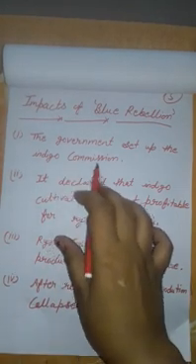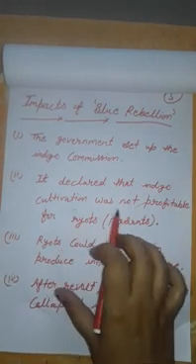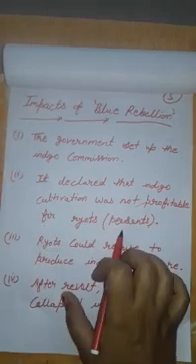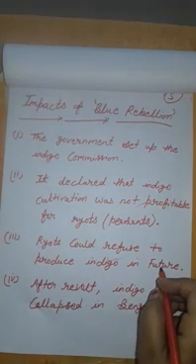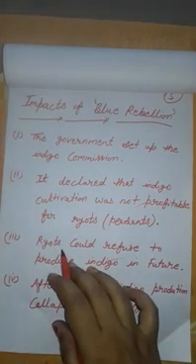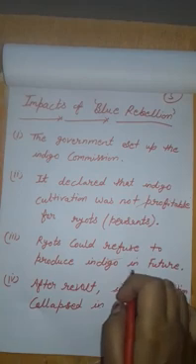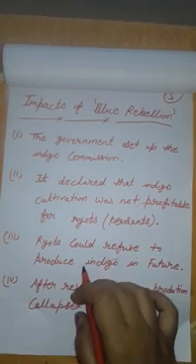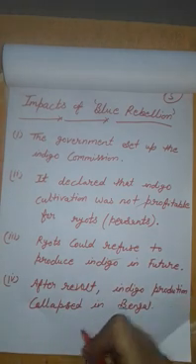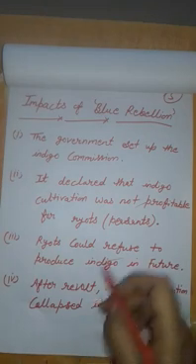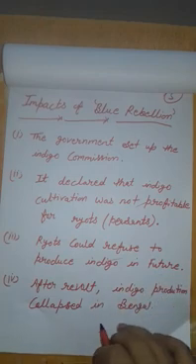Clear? Second, it declared that indigo cultivation was not profitable for ryots or peasants. This Indigo Commission observed that indigo cultivation was not profitable for Indian farmers. Ryots could refuse to produce indigo in future. This commission declared that in future, if any farmer didn't want to grow indigo, they could refuse. Clear? After the revolt or rebellion, indigo production collapsed in Bengal. It means after the Blue Rebellion in Bengal, indigo production was crushed or collapsed.